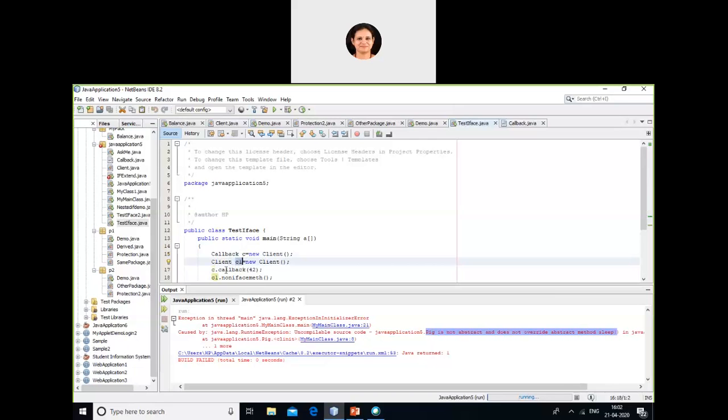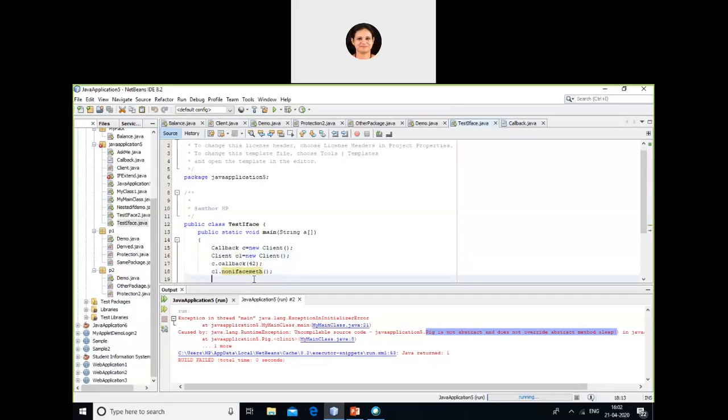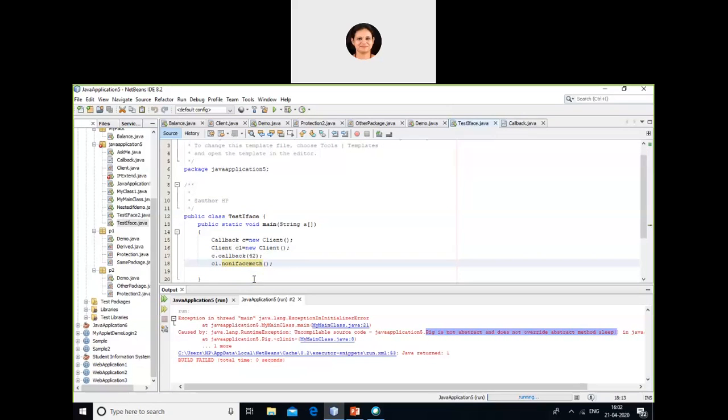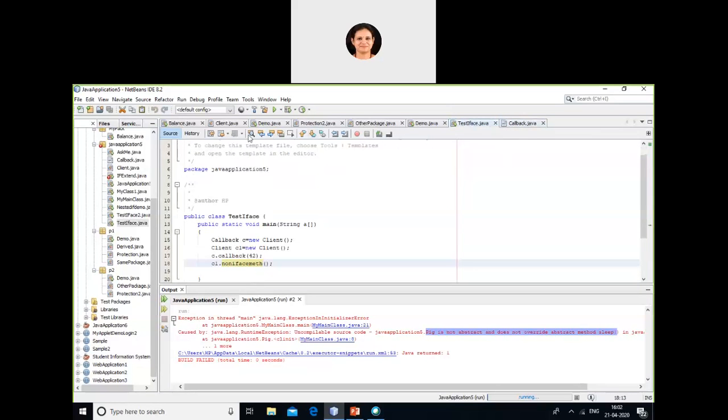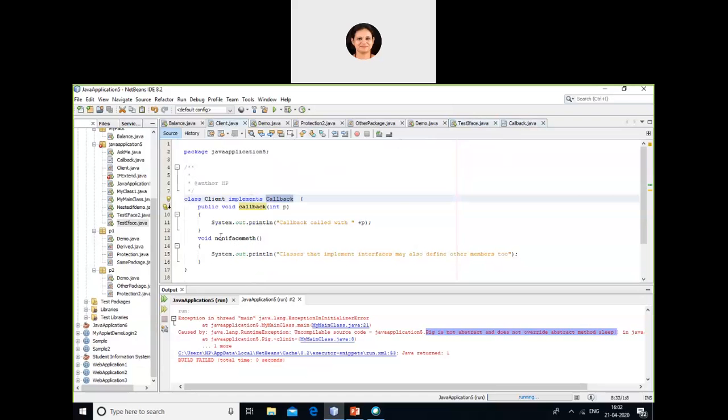So now I'm calling C.callback. C is an object of callback, passing the parameter 42. Then I'm calling C1.non-interface method, the second method. To call this function, I need an object of this class. Please understand the difference.